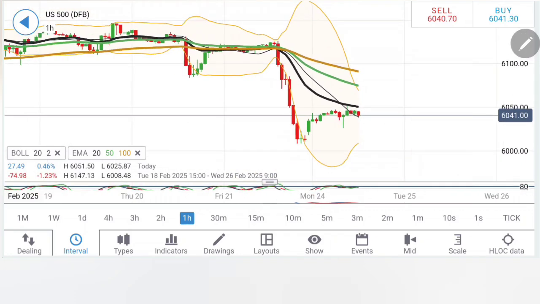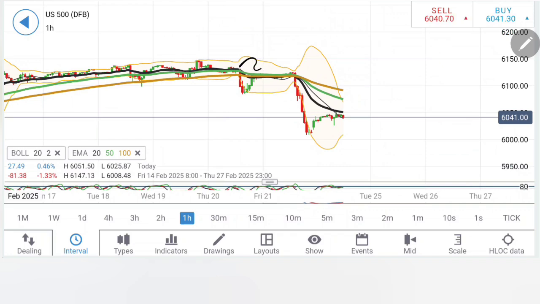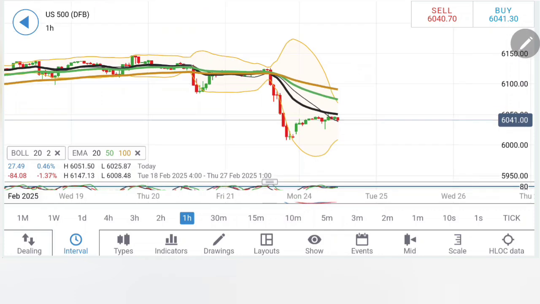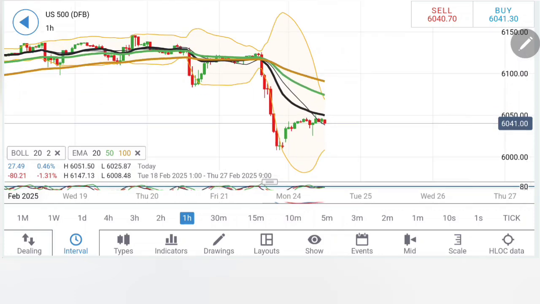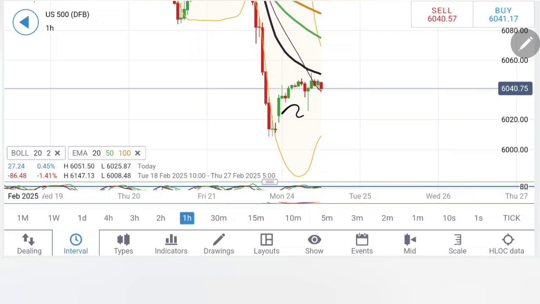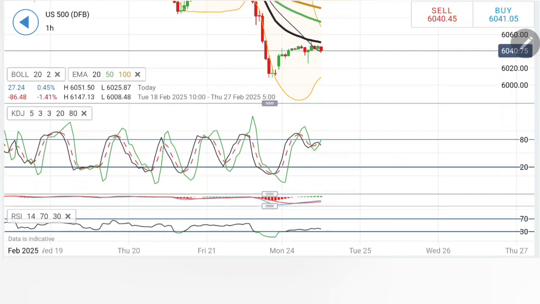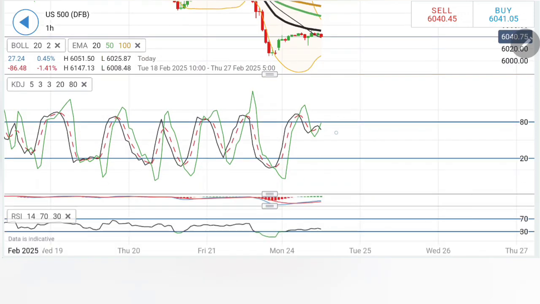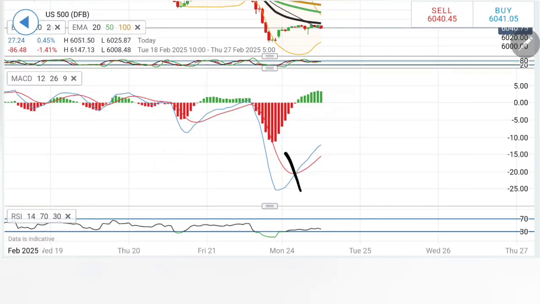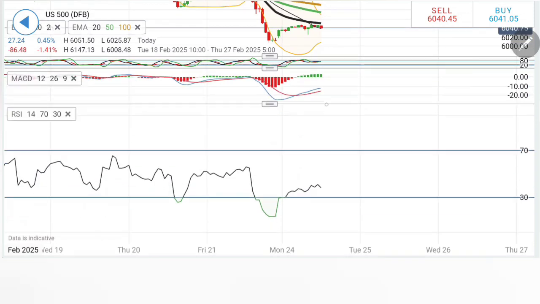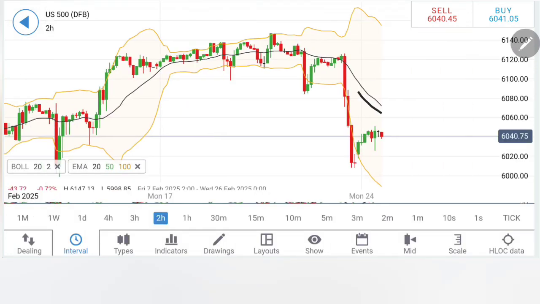Yes, it can move all the way towards 6080, but when you look at the formation, see, after a smaller drop, a bigger retracement, after a bigger drop, a smaller retracement. It waited for the 20 period to climb down here, and now is finding it difficult to break beyond. But once it does, it is going to deliver a good move. Also notice there is a gap left on the downside which is yet to be filled, between 6020 and 6000 levels, and 6000 is the level below which you can consider this bearish only. As long as it stays above 6000, we have to be cautious with the sells. Stochastic looking downwards. MACD has crossed over here at the bottom, trading with moderate bullishness. RSI has also come out of the oversold zone here.